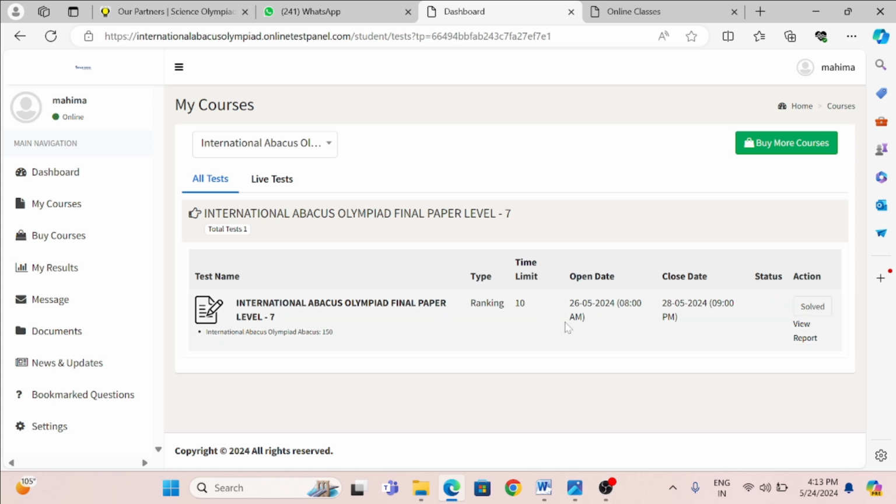Why? Because the exam is on 26th. That is why it is locked, and you will not be able to get access. This will open on 26th May morning 8 a.m., and from that time to 28th May 9 p.m. you can perform the test, right?